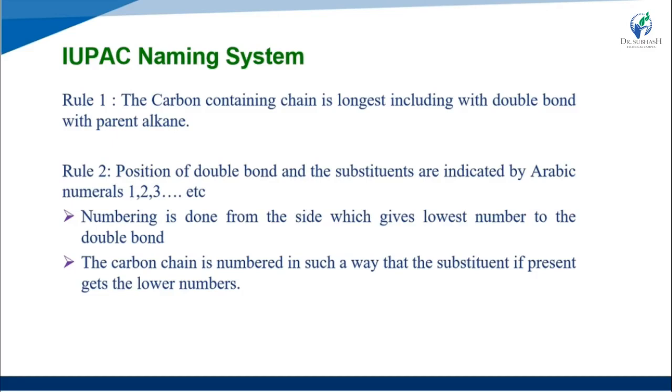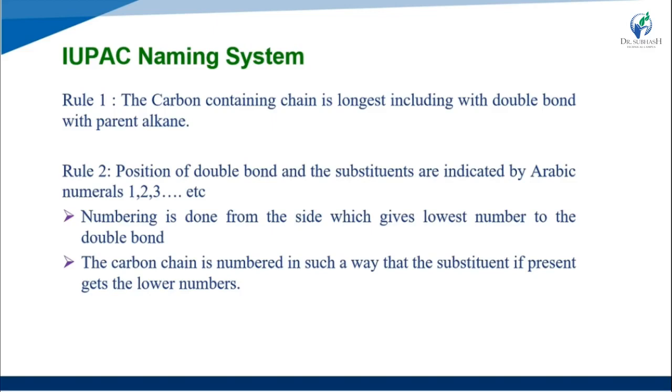Rule number 2: the positions of the double bonds and substituents are indicated by Arabic numerals like 1, 2, 3. Numbering is done from the side which gives the lowest number to the double bond.